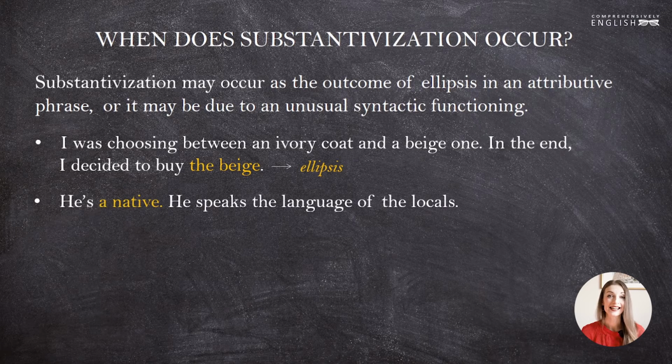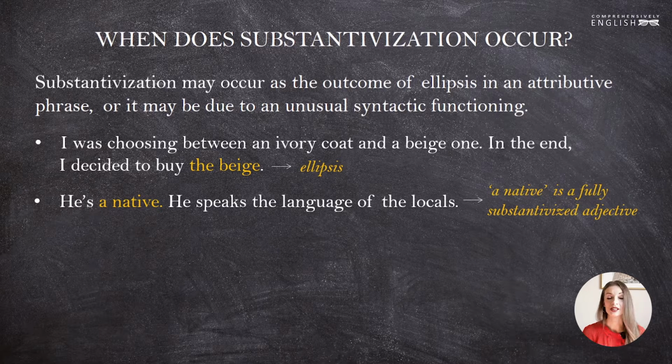Another example: he's a native. He speaks the language of the locals. Here, a native is a substantivized adjective. This type of substantivization we call full, because here the adjective acquired all the characteristics that a noun can have. It can be used with different articles, can be in the possessive case, can be used in plural, right? We can say he is a native, they are natives, or it's a native's prerogative. We can do whatever we want with this adjective, just the way we would do it with a normal noun.